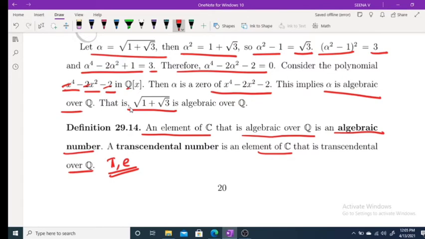Each element of Q is an algebraic number because if you take any rational number r and consider the polynomial x minus r, clearly this is a polynomial in Q[x] for which r is a root. So every element of Q is algebraic over Q. And pi and e are transcendental over Q.